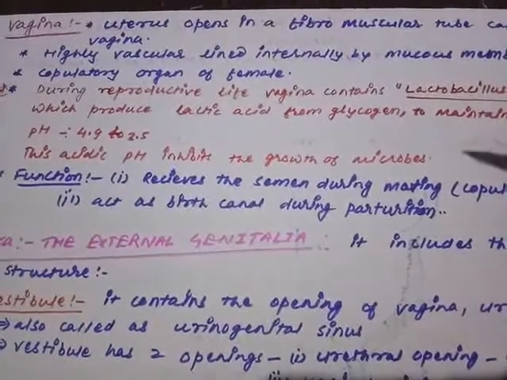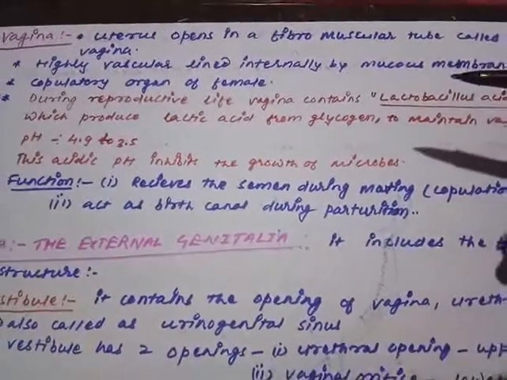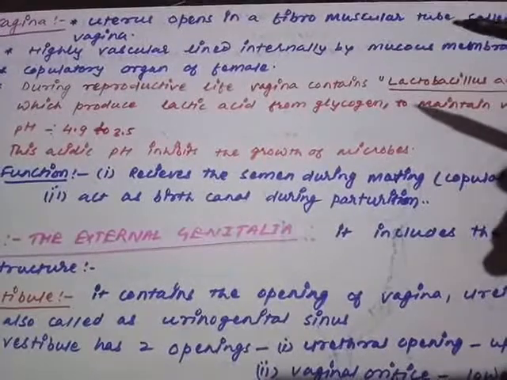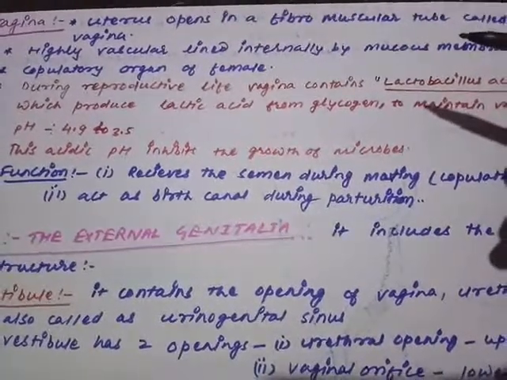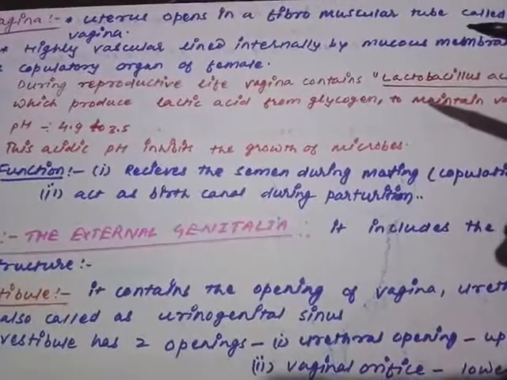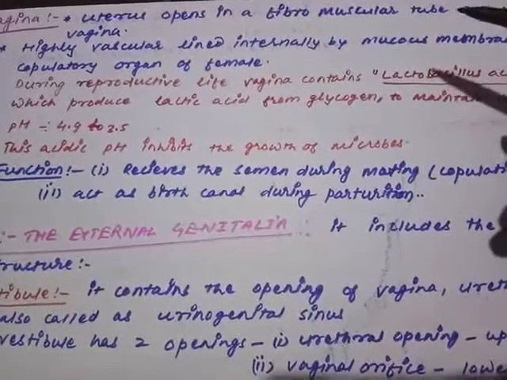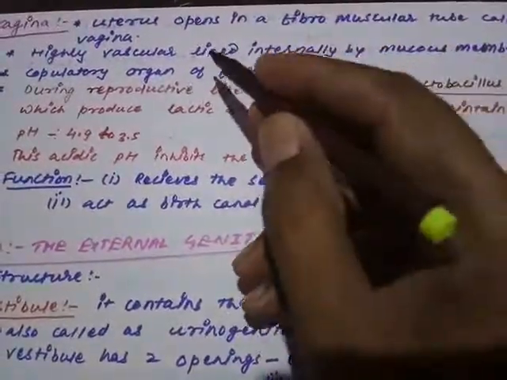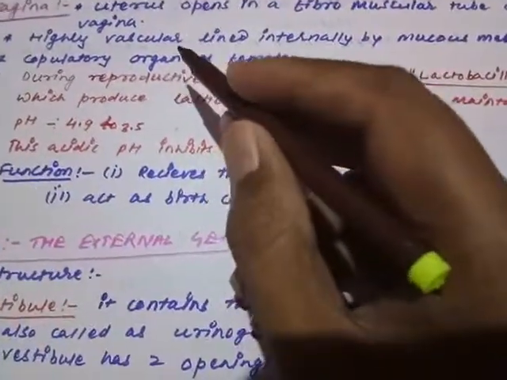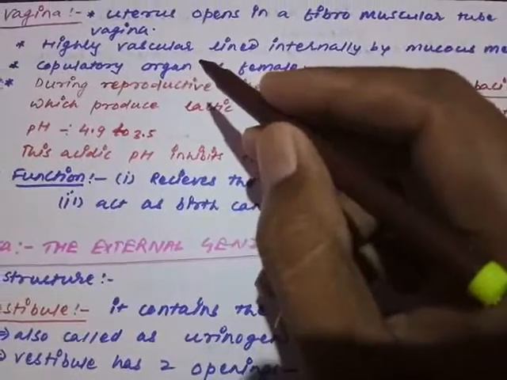So the vagina is what? A fibromuscular tube: fibrous tissues and muscular tissues. Two types of tissues are present to form the vagina. This is highly vascular. Highly vascular, you know very well, means richly supplied with blood.